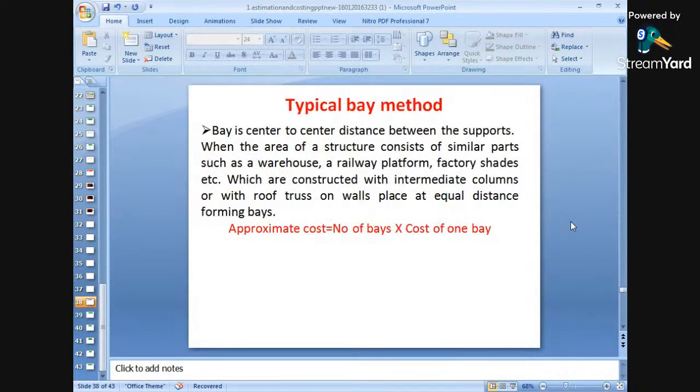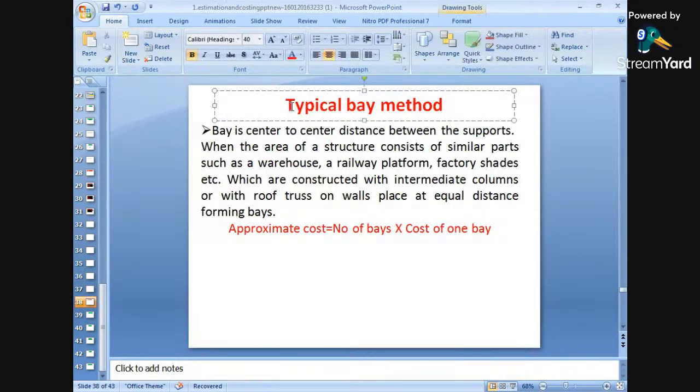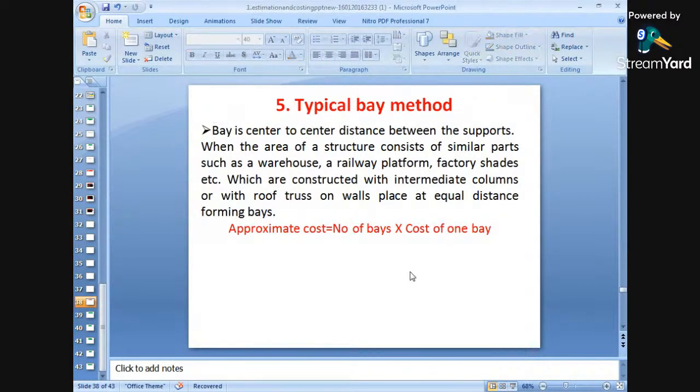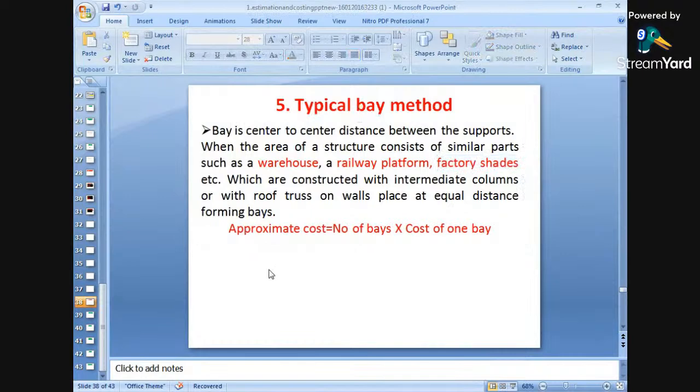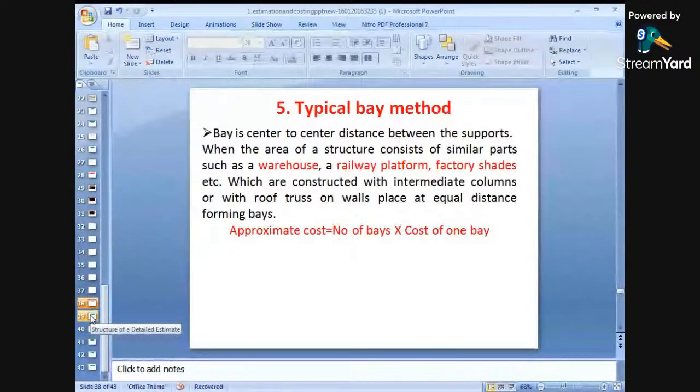Okay. Last, the fifth, is the typical bay method. As I've already said, it is used where structures are divided into bays, for warehouses, railway platforms, and factory sheds. We can use the typical bay method for railway sheds, factory sheds, godowns, and warehouses. The approximate cost is equal to the number of bays into the cost of one bay. On the basis of this, we can use the typical bay method also.